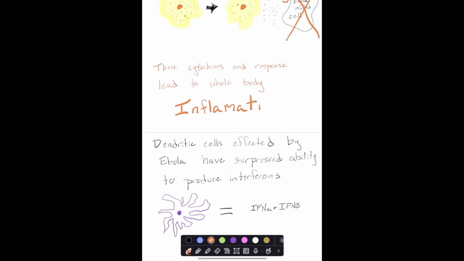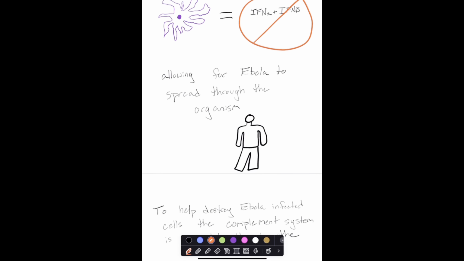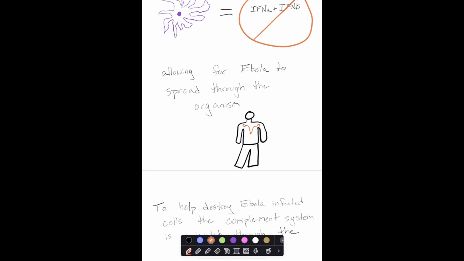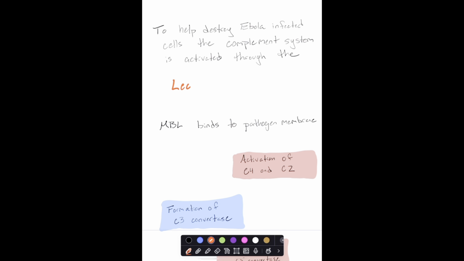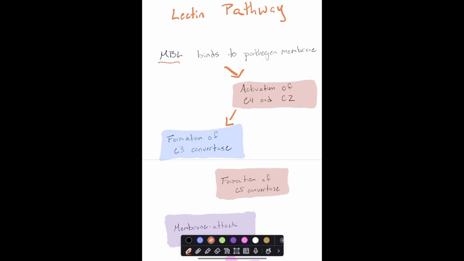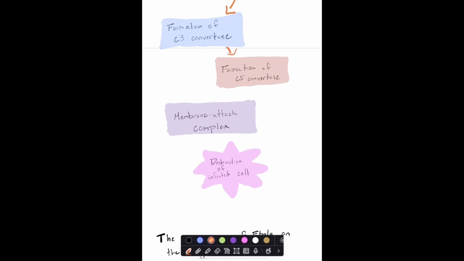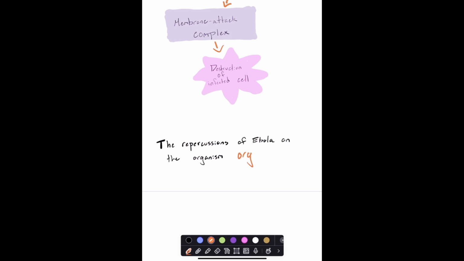Dendritic cells affected by Ebola have suppressed ability to produce interferons and cannot produce IFN alpha or IFN beta, allowing for Ebola to spread through the organism. To help destroy Ebola-affected cells, the complement system is activated through the lectin pathway, which is when MBL binds the pathogen membrane, activation of C4 and C2, formation of the C3 convertase, formation of the C5 convertase, leading to the membrane attack complex and destruction of the infected cell. The repercussions of Ebola on the organism lead to organ failure and hemorrhage.